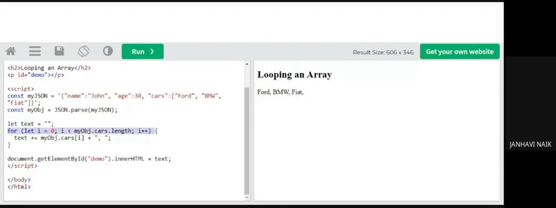These are two different ways of accessing the elements. You can say let text equal to empty and start with the for loop. The same output you can get with a different declaration, which is more or less the same. Only thing, there is a change in the for loop.